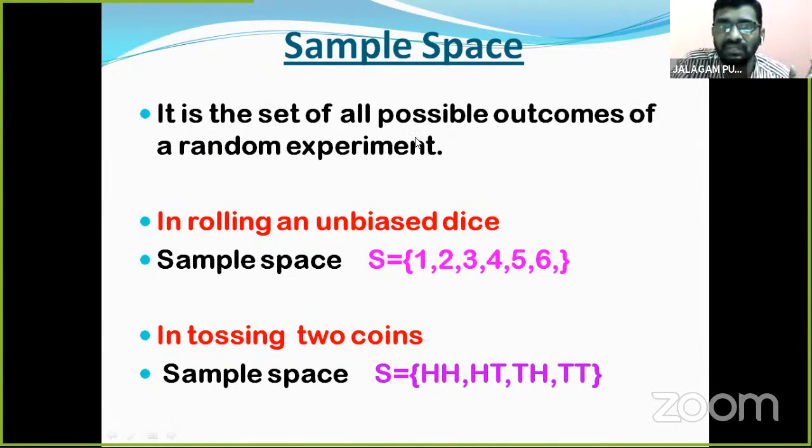Please write down the definition of sample space, children. And also, when we roll a die, the sample space is like this. If we toss 2 coins, the sample space is like this. Why do we use sample space? We use sample space to find the number of possible outcomes easily.